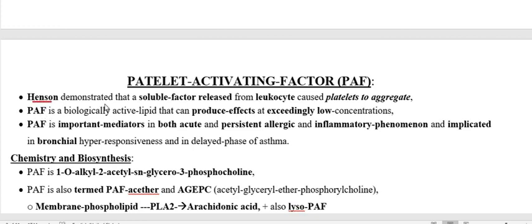He demonstrated that PAF, which stands for platelet activating factor, is a soluble factor released from the leukocyte that causes platelets to aggregate, and therefore it helps in clotting. That is why this is called platelet activating factor.